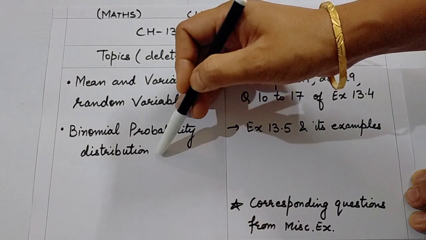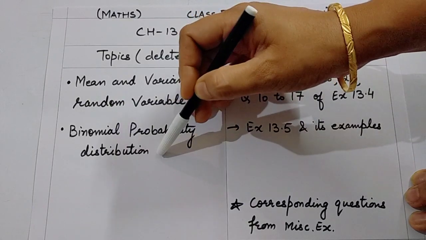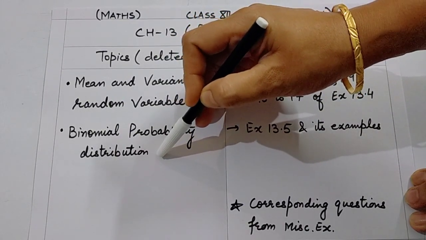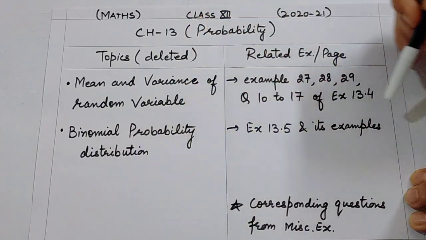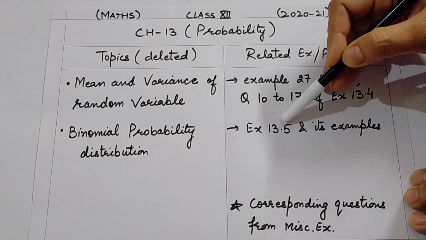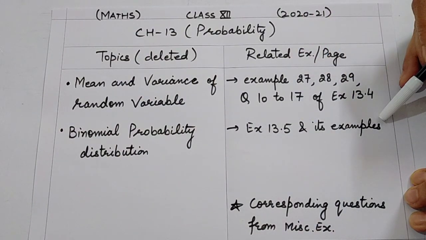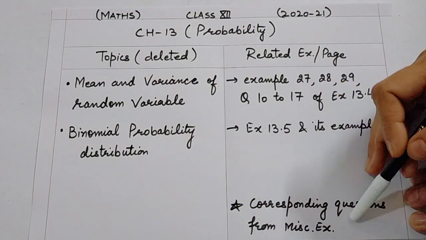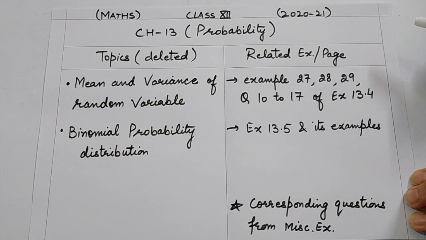Binomial probability distribution is another topic which had been deleted last year, but in the beginning of this year it was added and now again it has been deleted. So it is related with exercise 13.5 and its examples. Obviously, the corresponding questions from miscellaneous exercise have been deleted. So I have tried to discuss the whole syllabus, whole list of topics which are deleted from CBSE in detail.